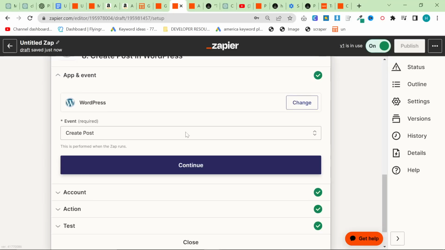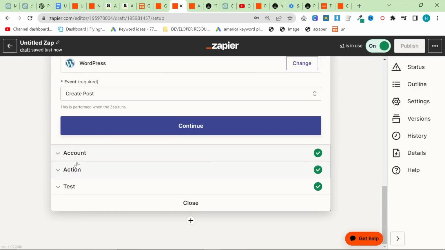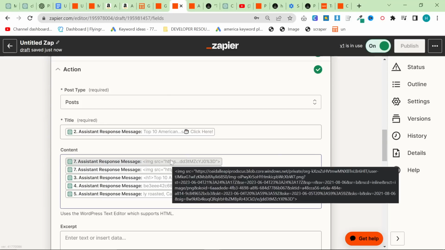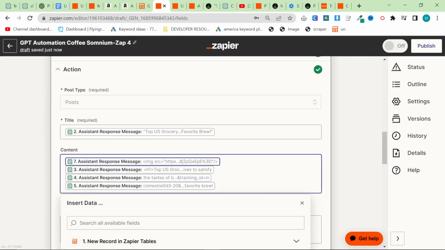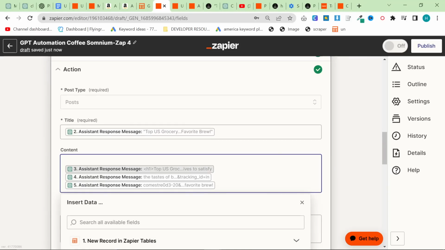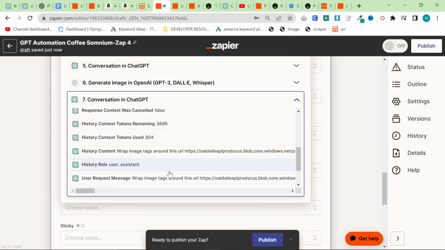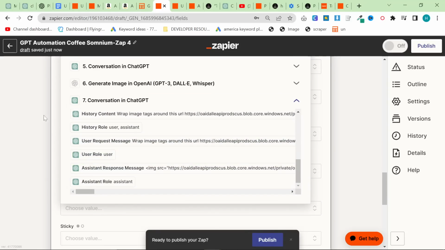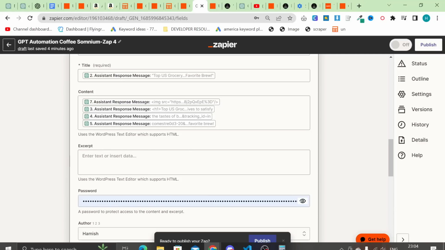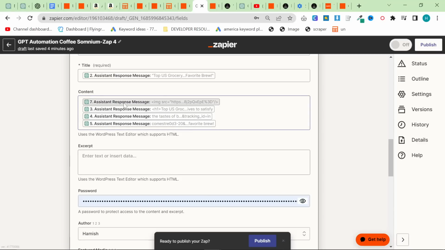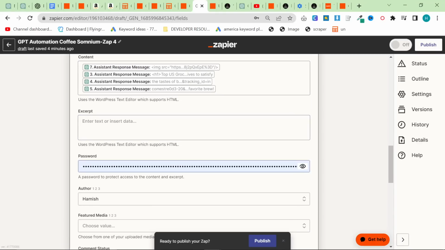Okay, so this time it seems to have worked perfectly. So we'll go back to this here and we will change this, and this time we'll put conversation ChatGPT, and there we go, perfect. Okay, we can see now that the assistant response message at the top is correct. We're actually pretty much done now.